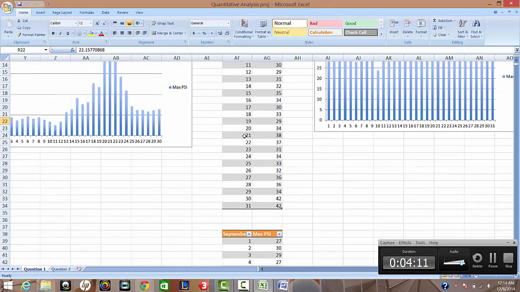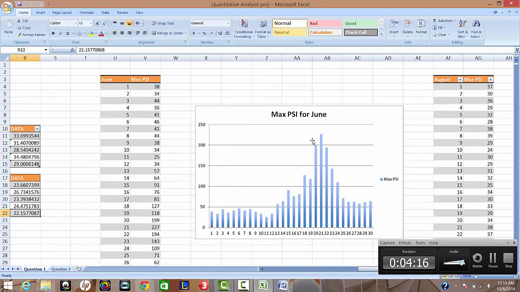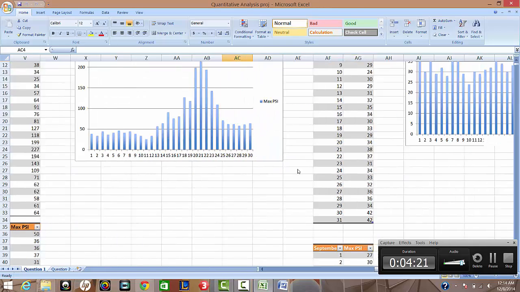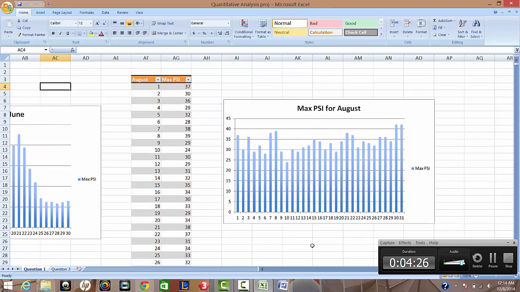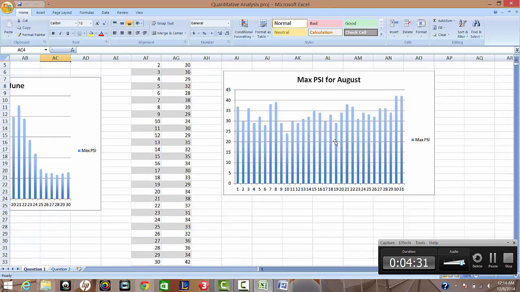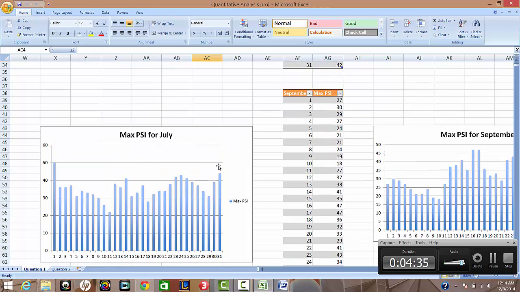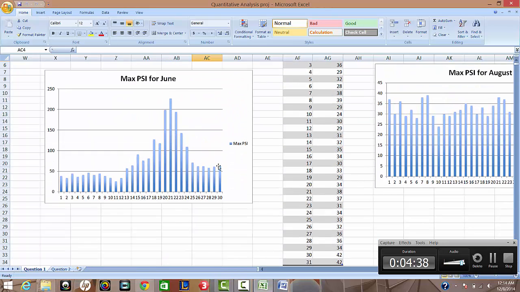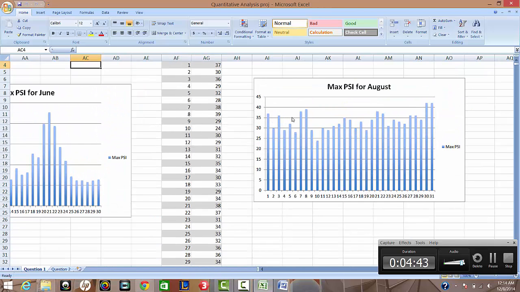From here, I can see that the PSI for June has the highest, which is this one at 227, while the PSI for the month of August is the most consistent. You can see from the graph that it didn't go up and down, unlike June. Furthermore, the month of August has the lowest PSI level range as compared to all.